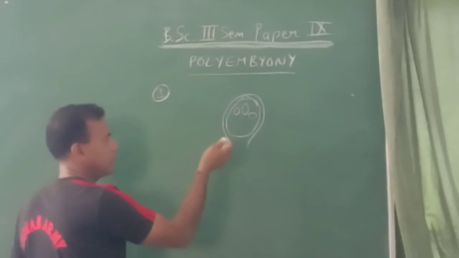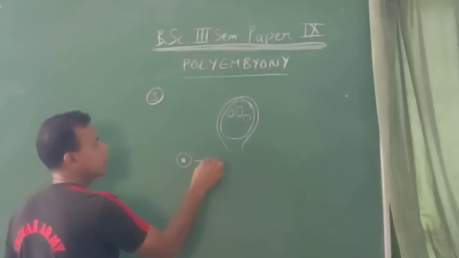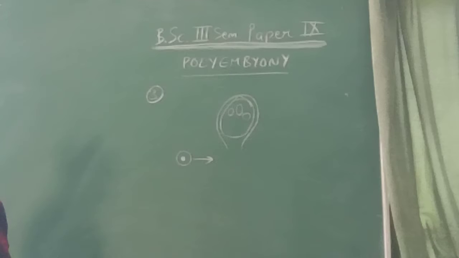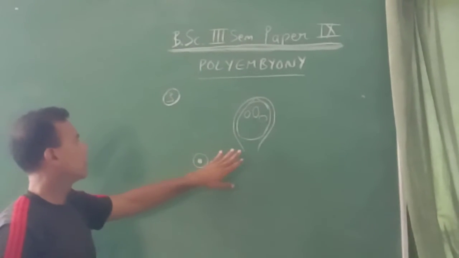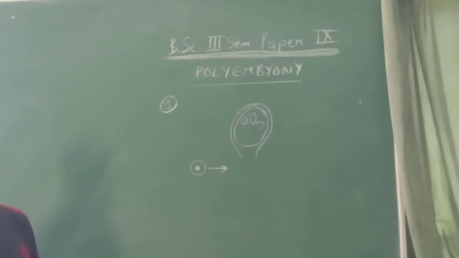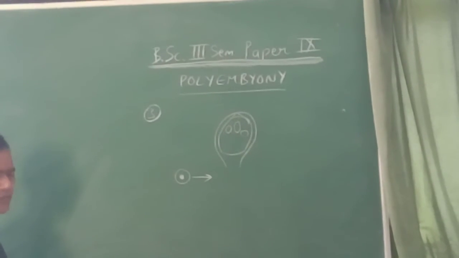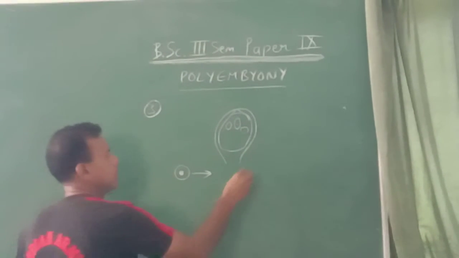The reason may be the splitting of archesporial cell into two embryo sacs. This is a very common observation in Penicillium.